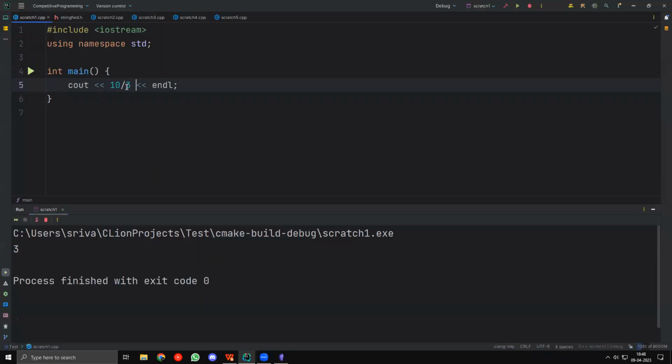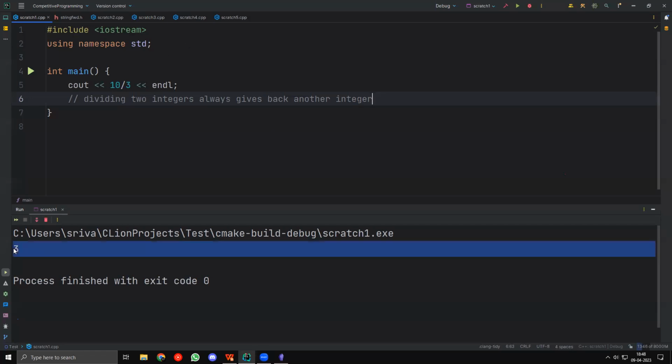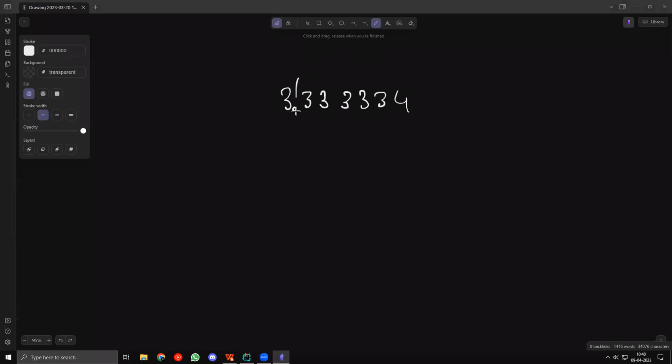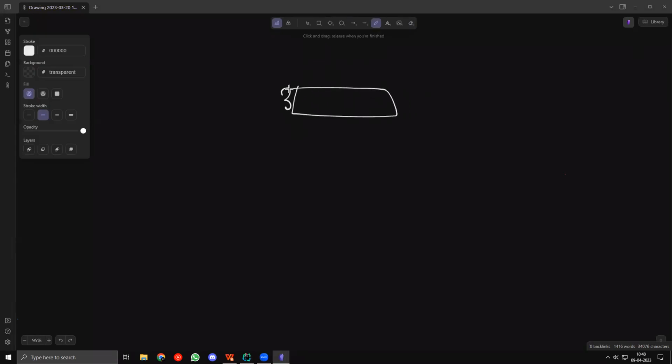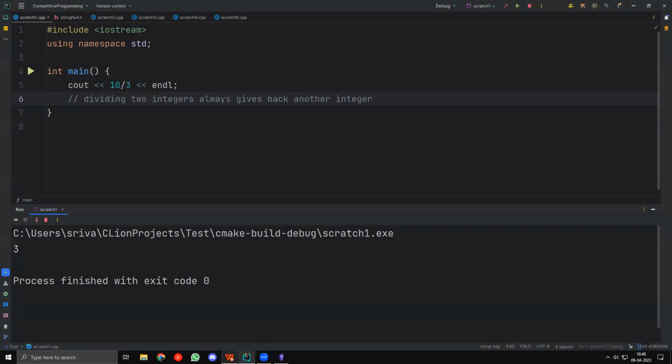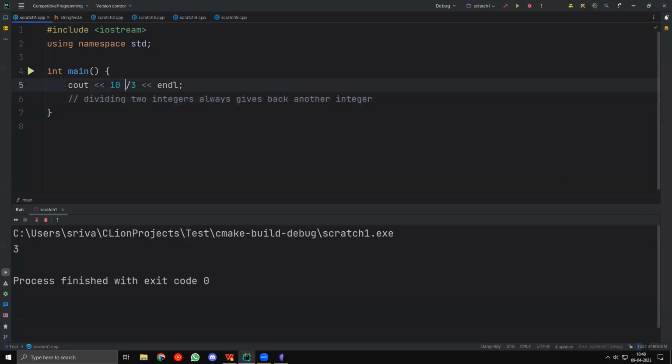And the reason is, if you are dividing two integers, well, they always give back another integer. Now, this integer that it returns will not have the decimal part. So it will only give us 3. It will not give us the decimal part, right? So technically you can say that it's the quotient operator. So slash actually gives us the quotient. So if I take 10 by 3, that gives us a quotient.